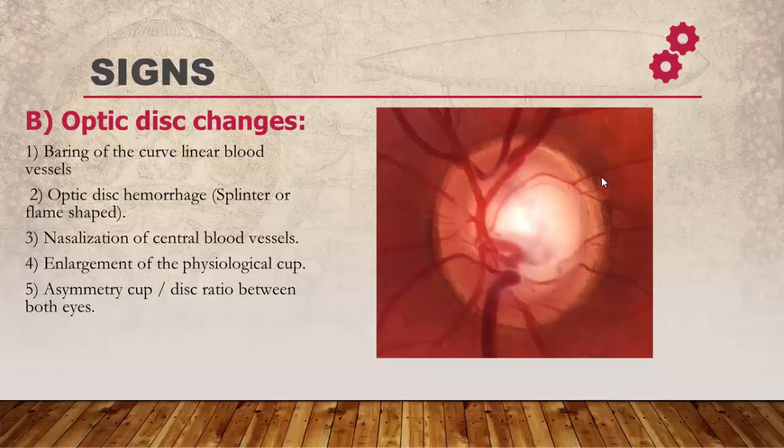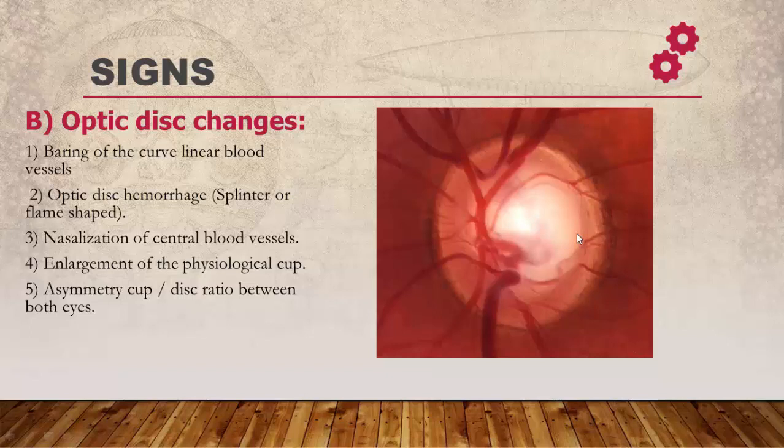Other signs are optic disc changes. One of the characteristics of primary open angle glaucoma is optic disc changes, which include bayonetting of the curvilinear blood vessels crossing the optic disc, like here. Vessels appear due to lack of support of the ganglion cell axon. The second change we can find is optic disc hemorrhage, like splinter hemorrhage or flame-shaped hemorrhage.